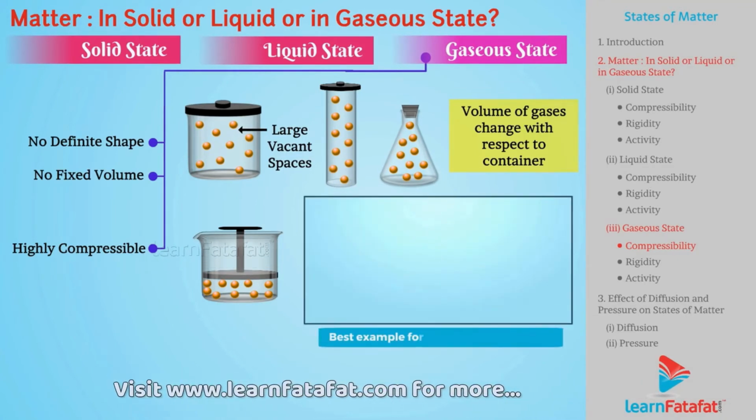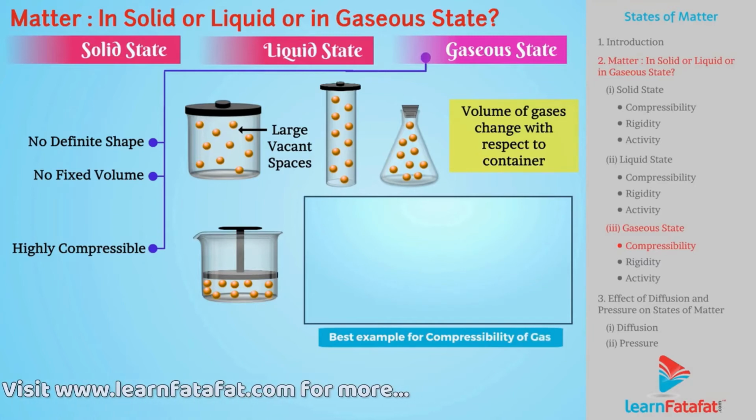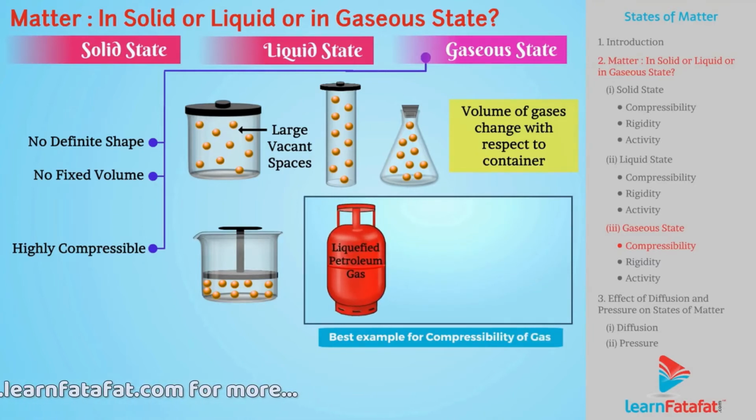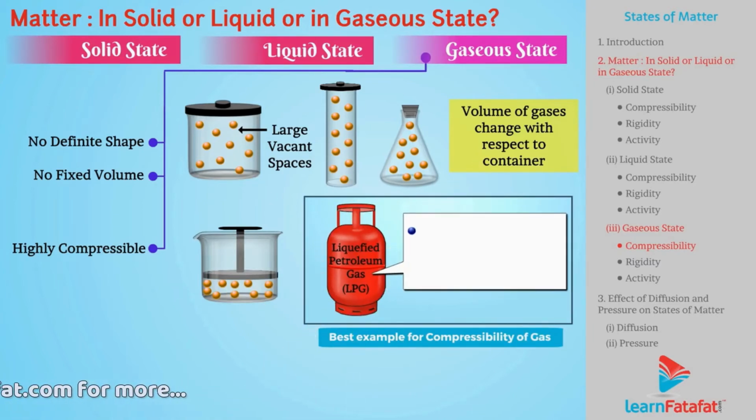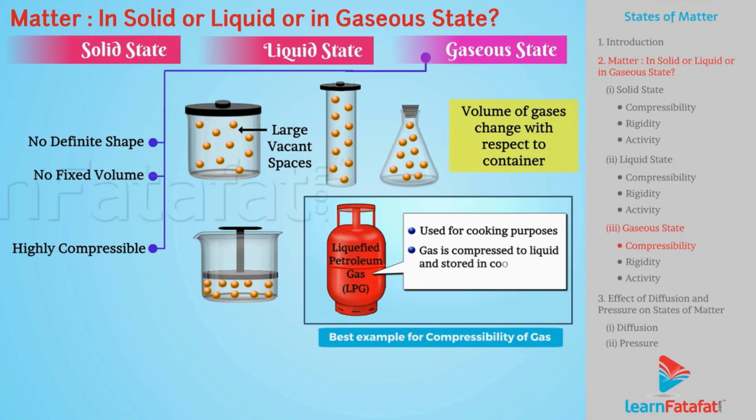Best example for compressibility of gas is liquefied petroleum gas LPG, which is used for cooking purposes. Here, gas is compressed to liquid and is stored in cooking cylinders. Gases do not possess rigidity.